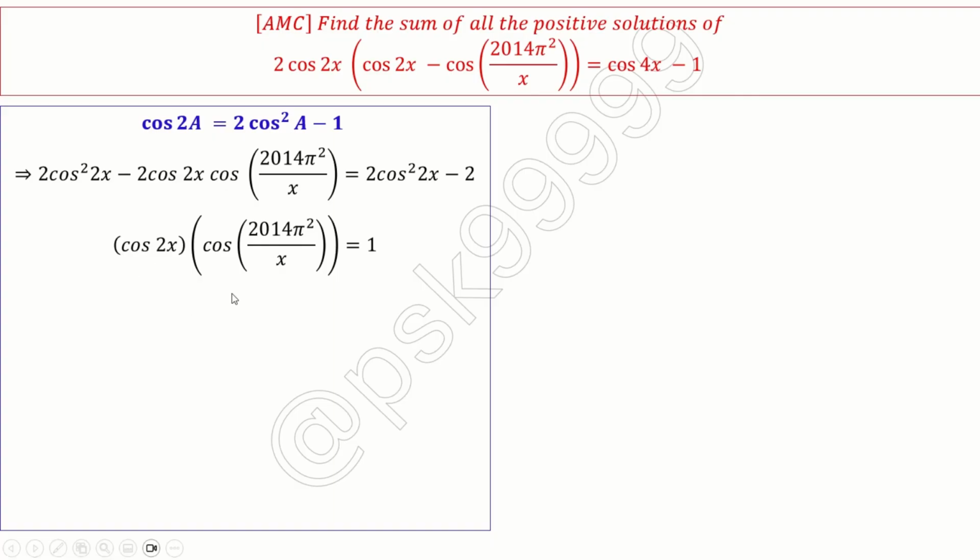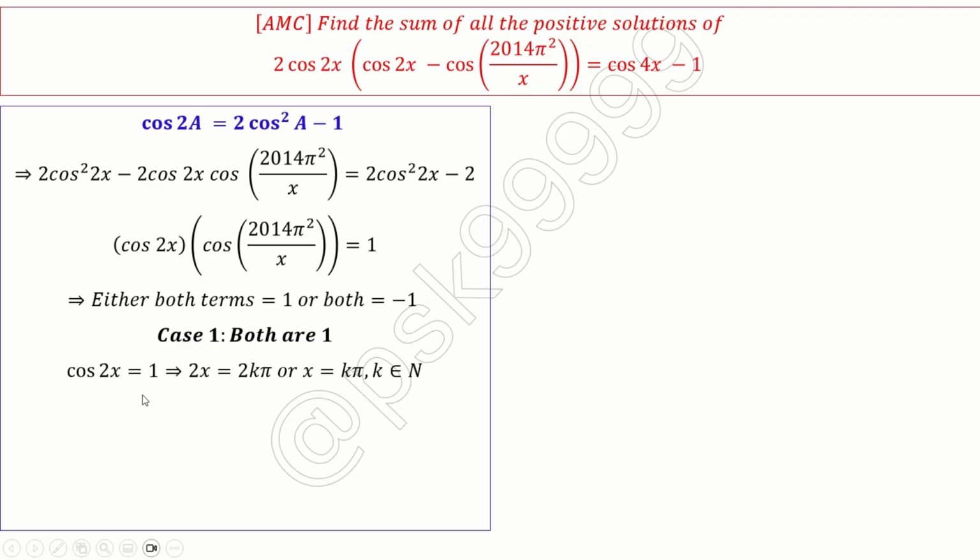Now I know that the cos range is minus 1 to 1. So this is possible only if each of these terms is either 1 or minus 1. There is no other possibility here. So just take case 1: both are 1. So cos 2x equal to 1, which means 2x is equal to 2k pi, even multiples of pi basically, or x is equal to k pi, where k belongs to natural numbers.